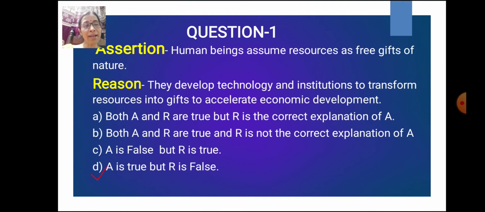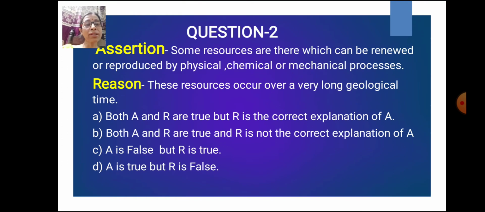Here the correct answer is option number D: A is true but R is false. Because, dear children, human beings really assume resources as free gifts of nature. They develop technology and institutions to transform the things available in the environment into resources. So it's not that they transform resources into gifts. So A is true but R is false. Question number 2.